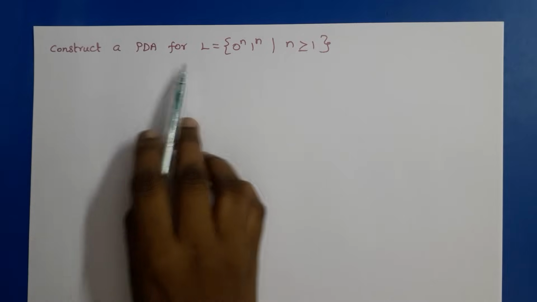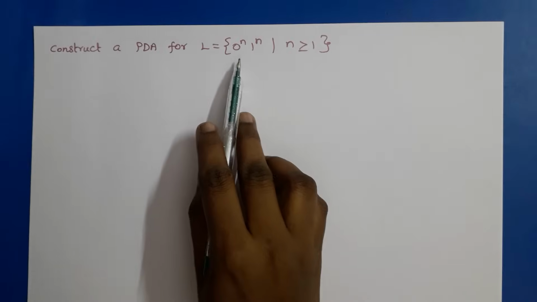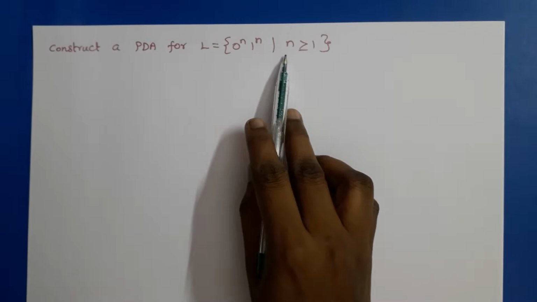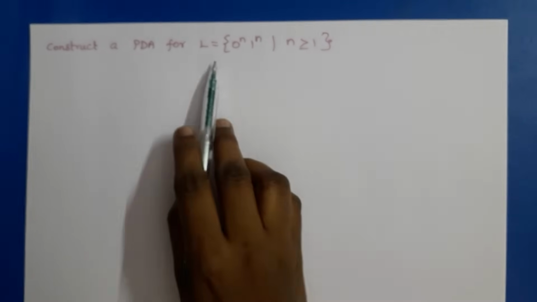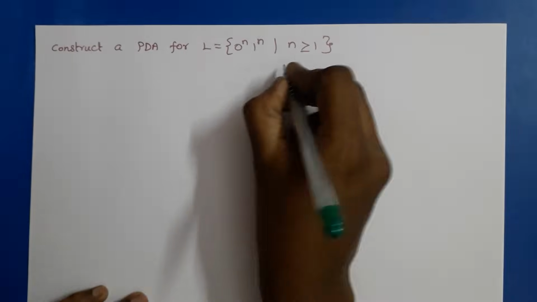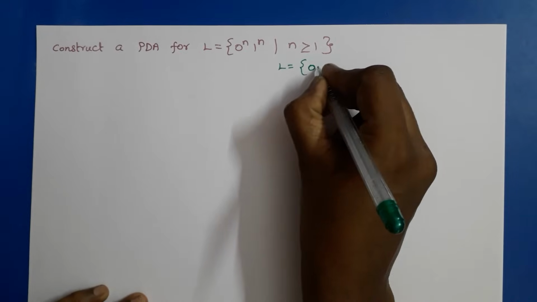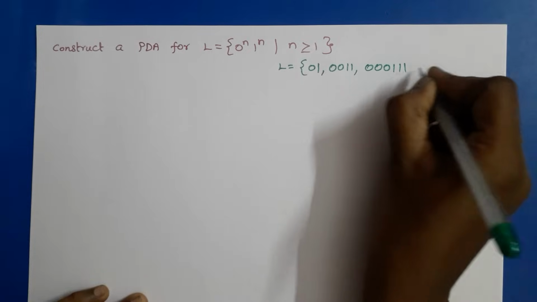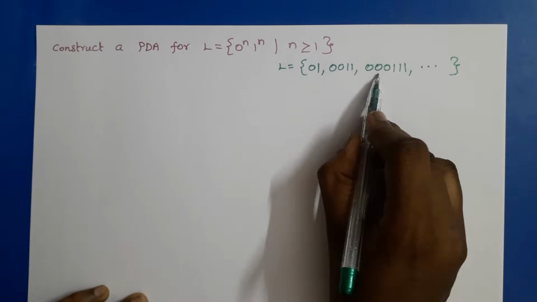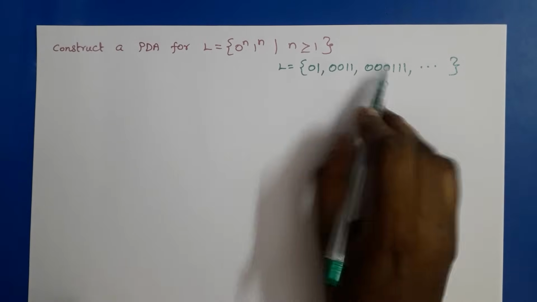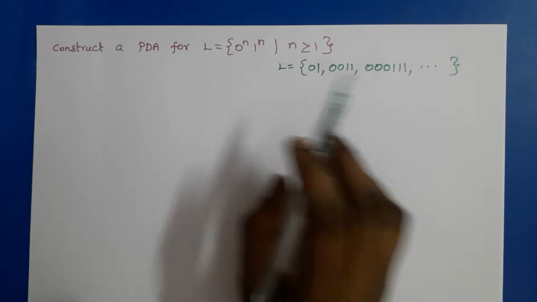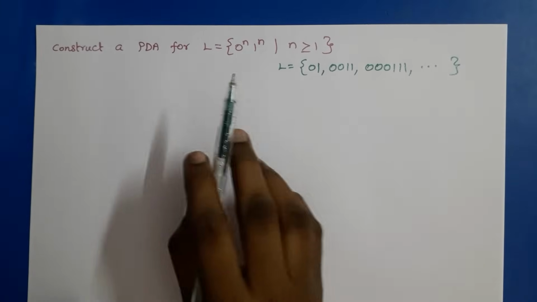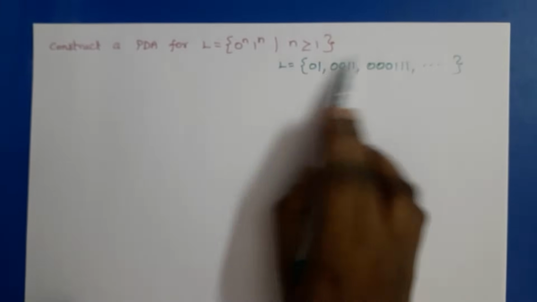Now we can construct a PDA for the language L equal to 0 to the power n, 1 to the power n, such that n is greater than or equal to 1. So the strings accepted by this language are a single 0 and 1; if n is 2, then 2 zeros and 2 ones; 3 zeros and 3 ones, etc. So n zeros followed by n ones means that the string must be accepted by our PDA, otherwise it is an incorrect input string. So now we have to construct a PDA for accepting these types of strings.